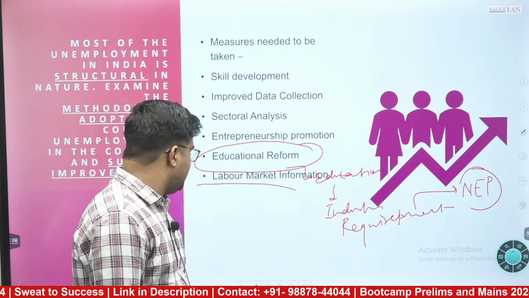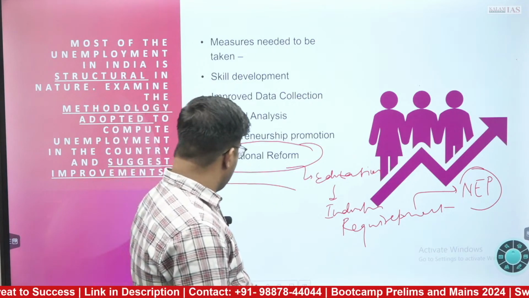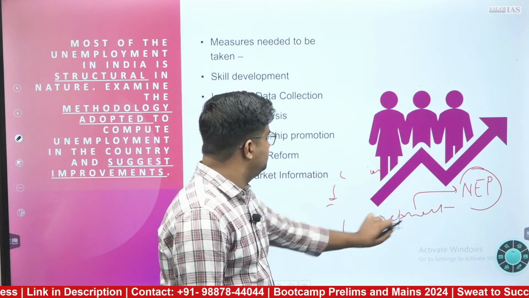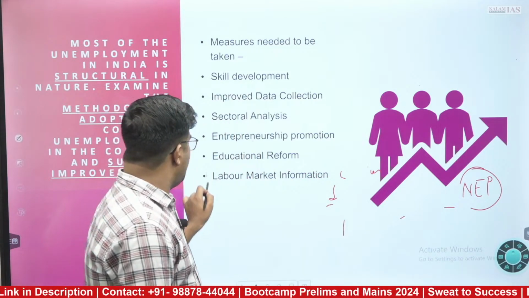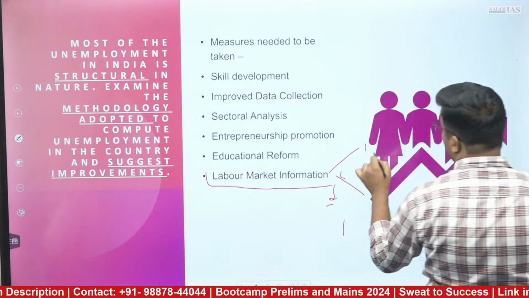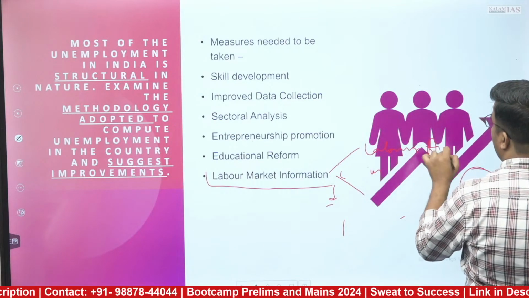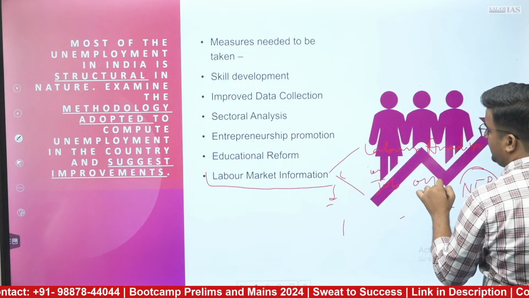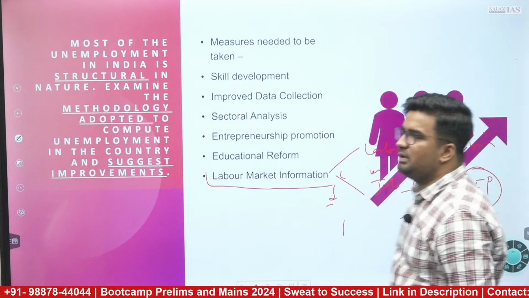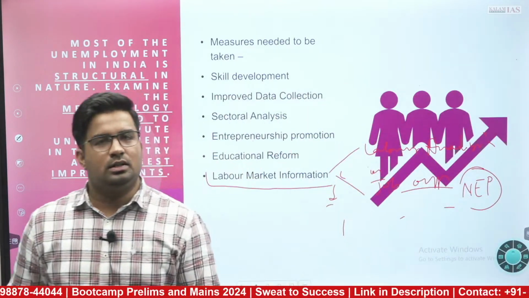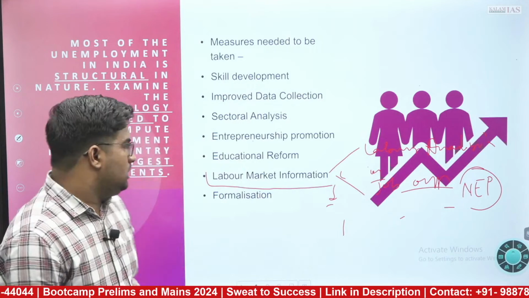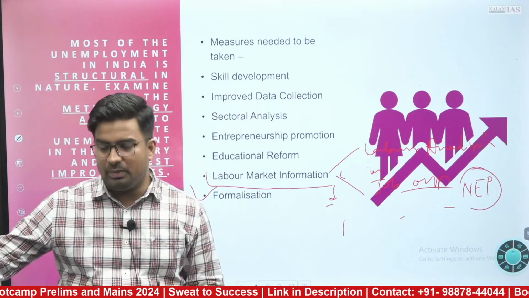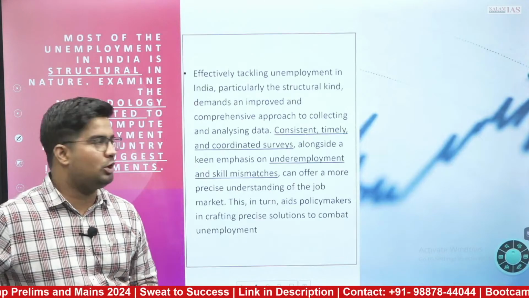Furthermore, the labor market information, there should be some portal or aspect where this labor market information can be given further, so that we can have two things, labor availability का भी पता होगा और plus job opportunity or work opportunity का भी पता होगा at the same time, and they can be better integrated similarly. Furthermore, the formalization of major informal sector will help for better computation of data also in the unemployment aspect.